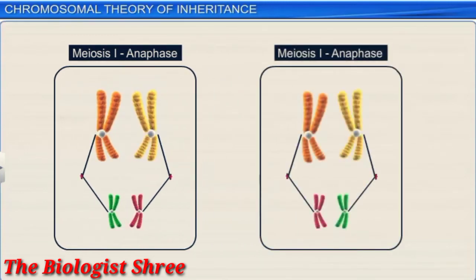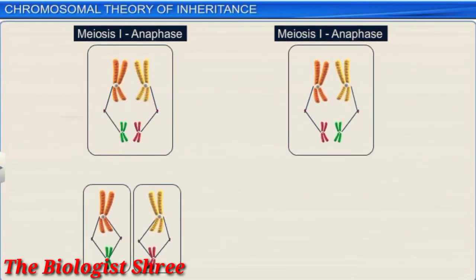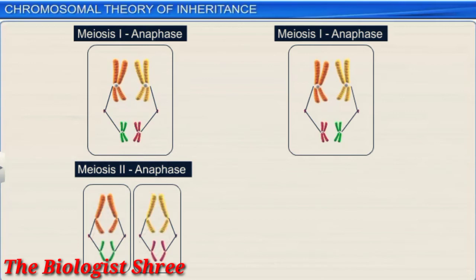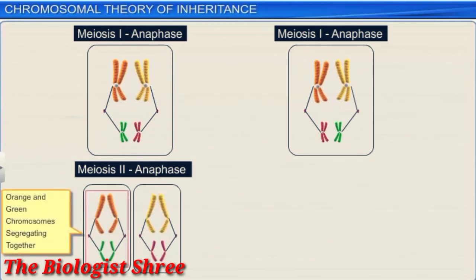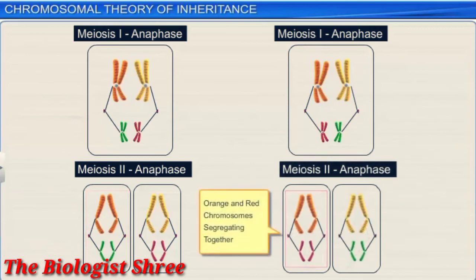Now, consider another set of chromosomes aligned along the metaphase plate during the anaphase stage of meiosis I. Here, there is a long orange and a short red chromosome, and a long yellow and a short green chromosome arranged at the same pole. Now, during the anaphase stage of meiosis II, you can see the orange and green chromosomes segregating together in the cell on the left, while the orange and red chromosomes segregate together in the cell on the right.